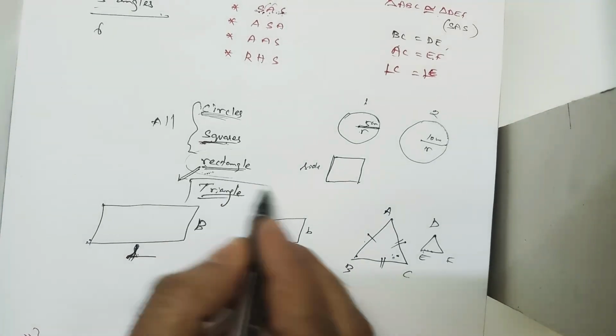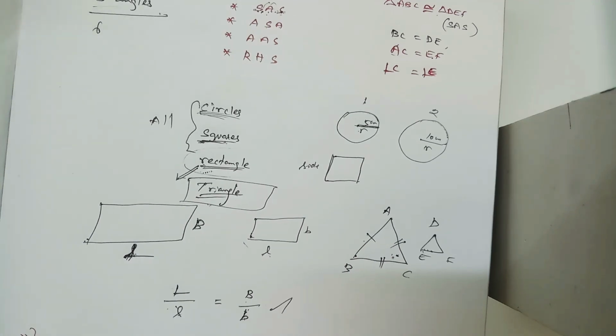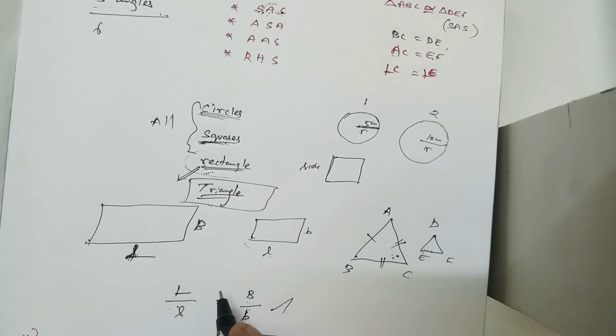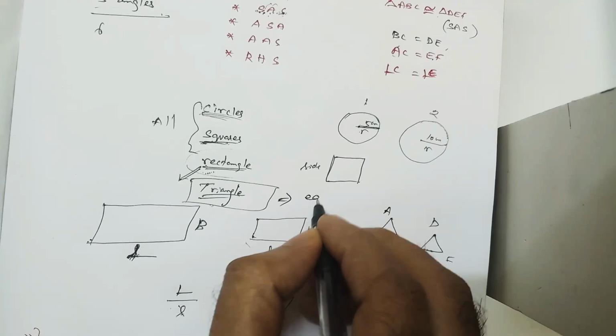But in a triangle also, there is one triangle for which we will say it is similar without checking the ratio. We have so many triangles, right? Scalene triangle, right angle triangle, isosceles triangle, equilateral triangle. Among these triangles, one triangle alone, without checking the ratio, we will say that these two triangles are similar. Which one? That is nothing but the equilateral triangle.